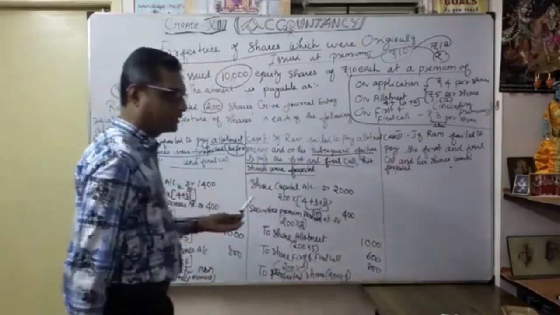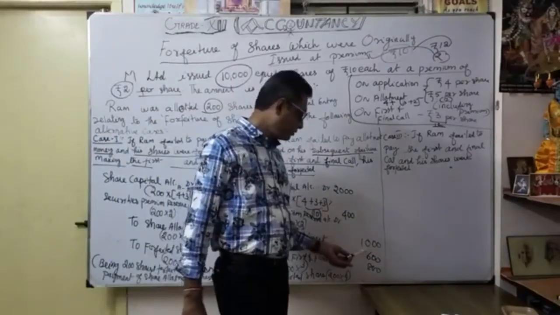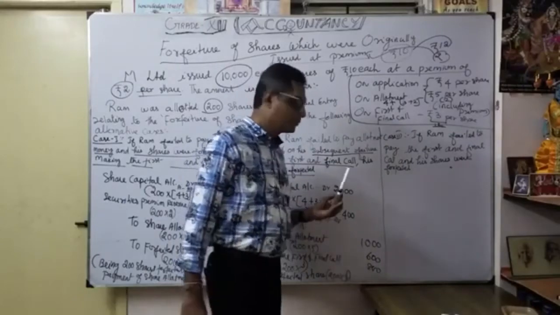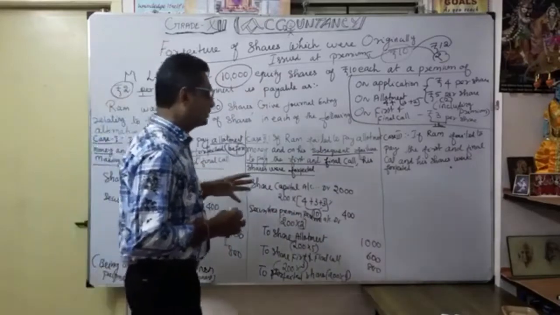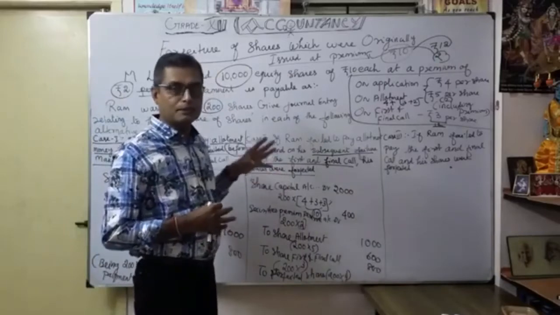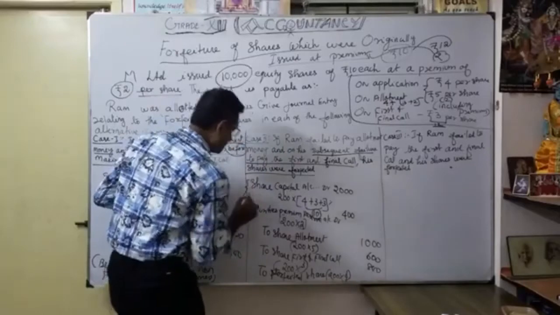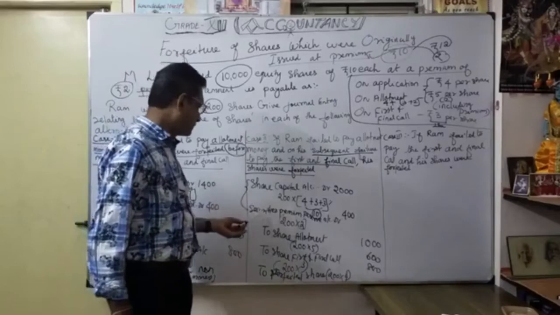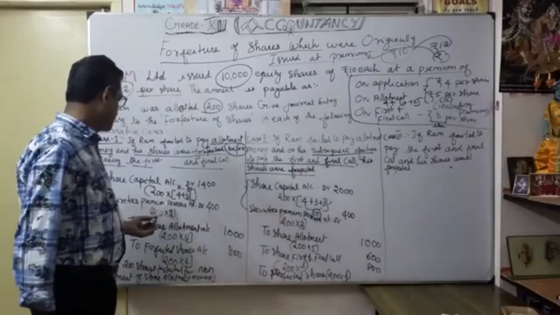Now what is the answer? See here, 2400, and here also 2400. 1000 plus 600 plus 800 on the credit side, 2400. You understood? Here is how we have done the journal entry for shares issued at premium. Under that, premium has not been received, that's why you want to show share capital separately and securities premium reserve separately. Here also, share capital separately, securities premium reserve separately.